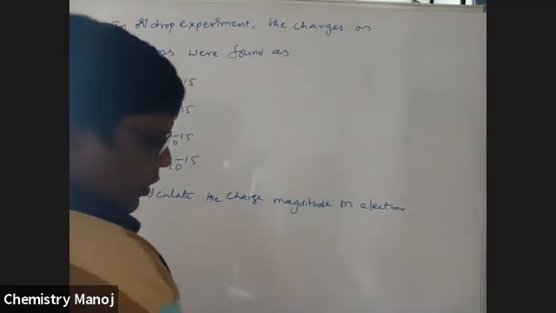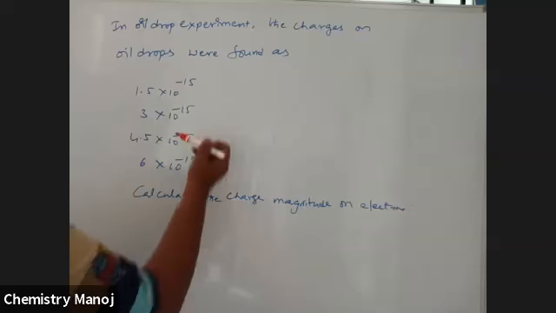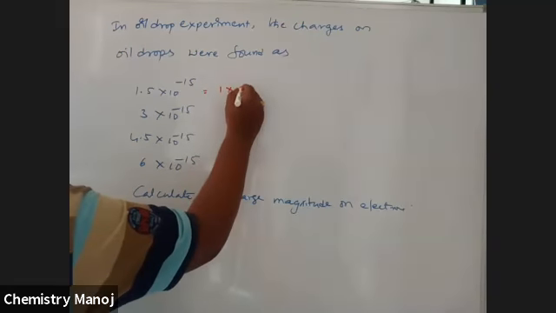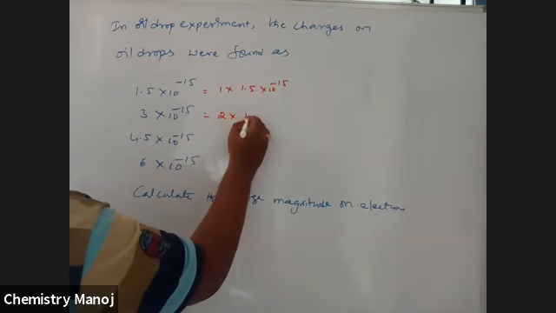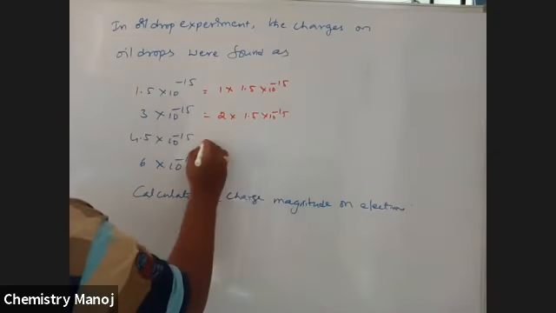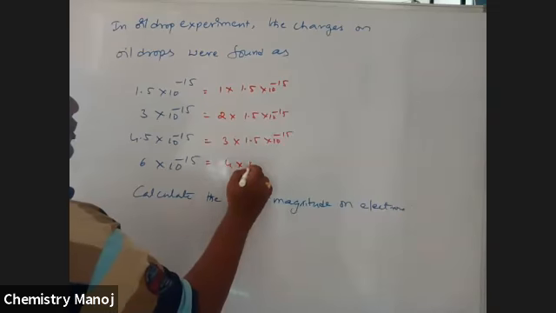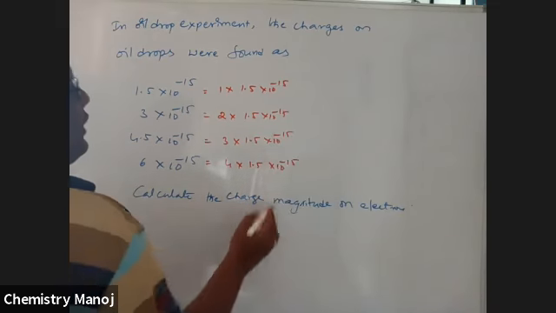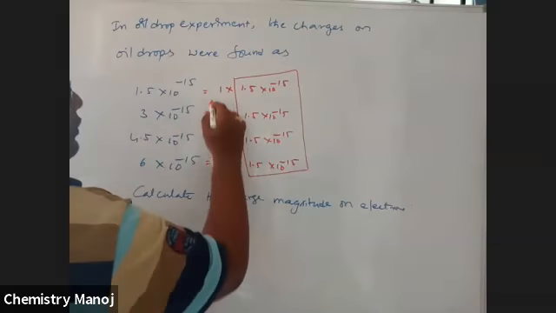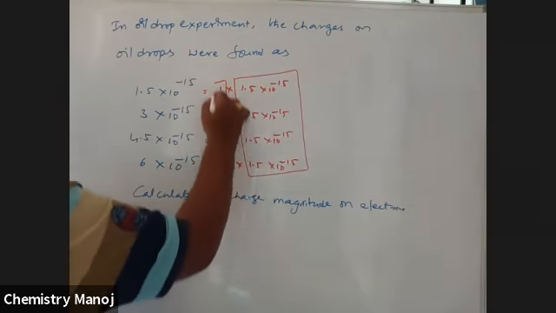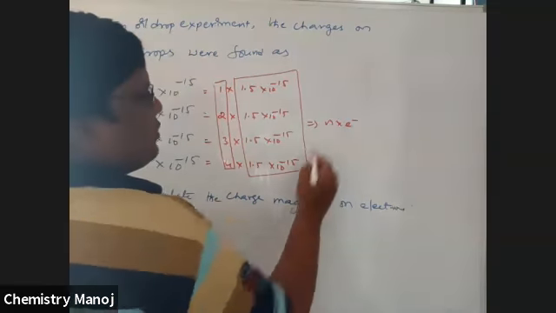Okay, see here, how much is the charge? These are the values given to you. So now I'm going to write these values as 1 into 1.5 into 10 power minus 15, 2 into 1.5 into 10 power minus 15, 3 into 1.5 into 10 power minus 15, 4 into 1.5 into 10 power minus 15. That means this is the common factor. Now, these are N values. Compare these values with N into E.